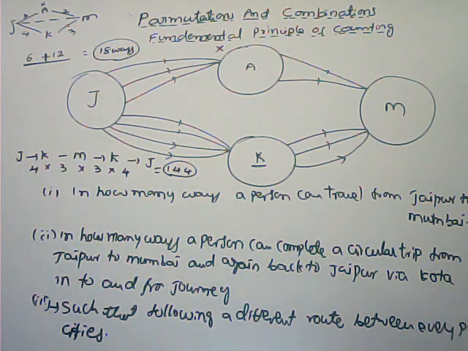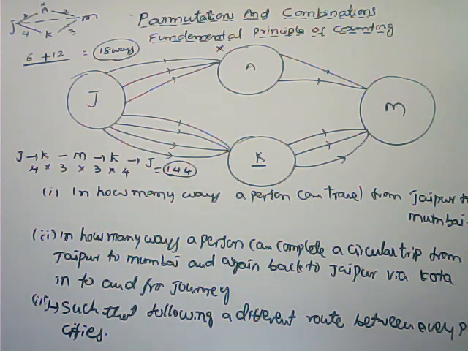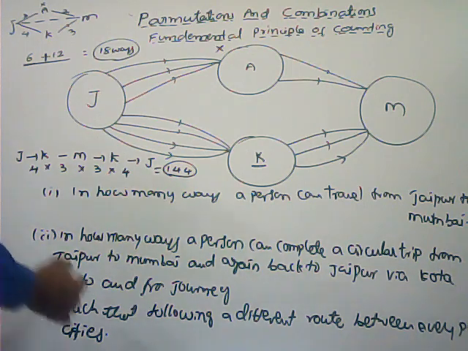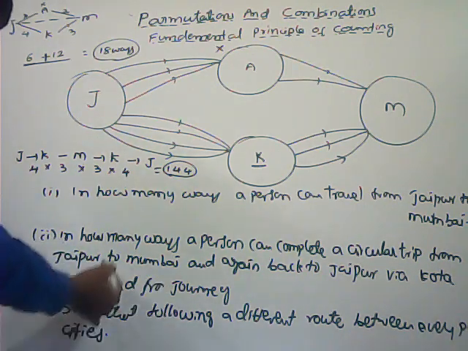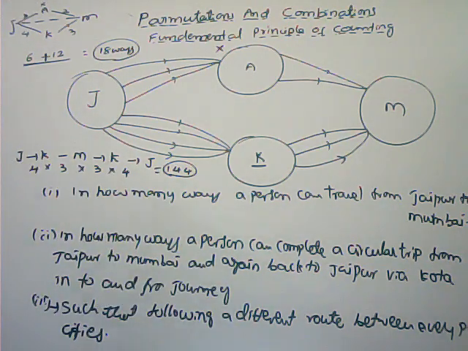See the difference between all the three. Here, what is the third one? The same question we have to write. In how many ways can a person complete a circular trip from Jaipur to Mumbai and again back to Jaipur via Kota in a to and fro journey, such that he follows a different route between every pair of cities. See,